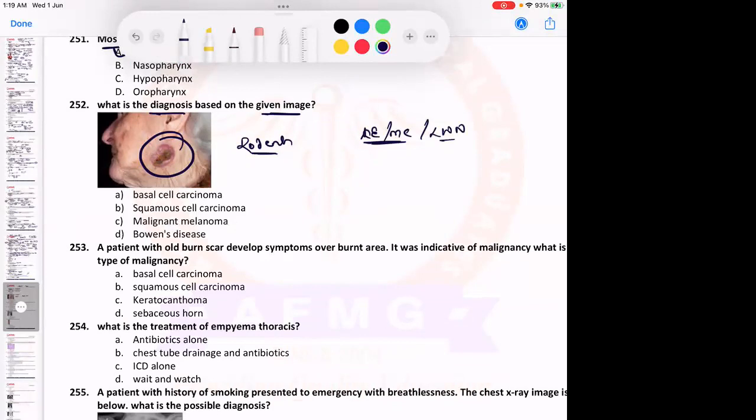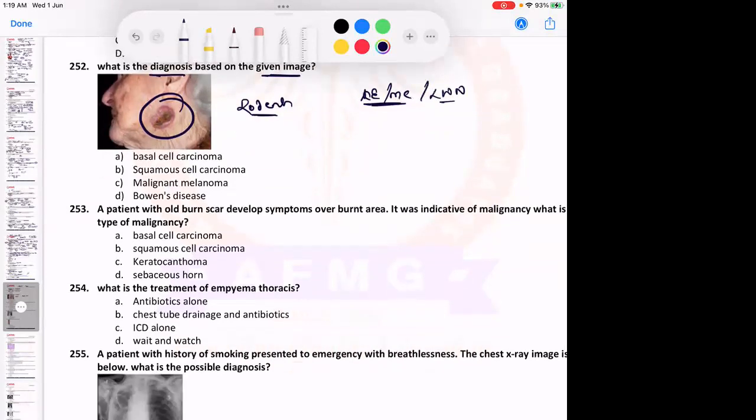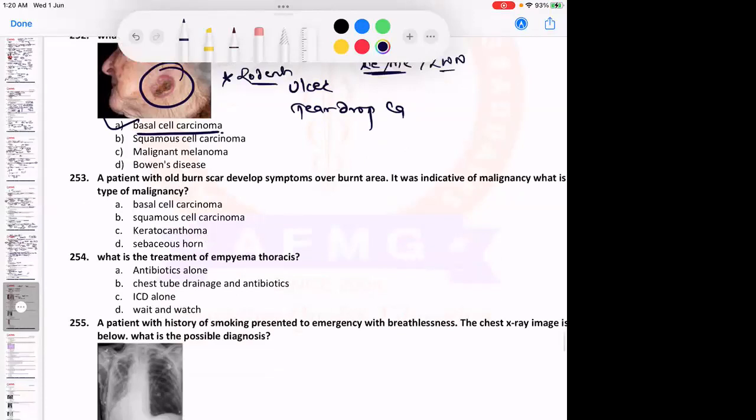So it is definitely a basal cell carcinoma. Important: basal cell carcinoma is also known as rodent ulcer or teardrop cancer. It is known as teardrop cancer because the medial canthus is the most common site. It looks just like a rat, that is why it is called a rodent ulcer.